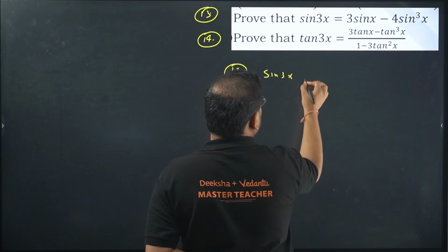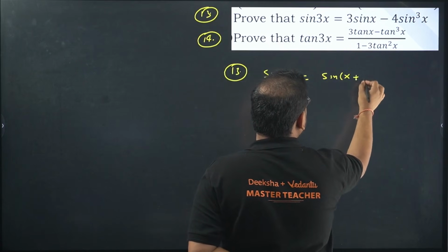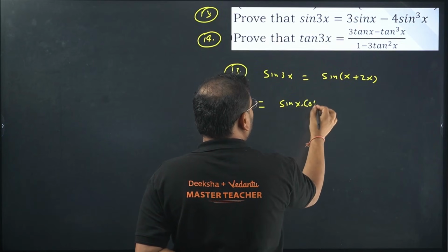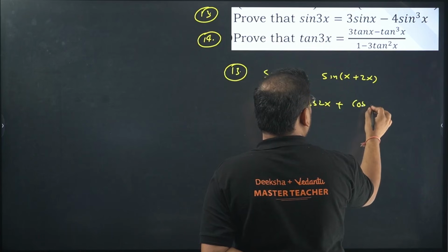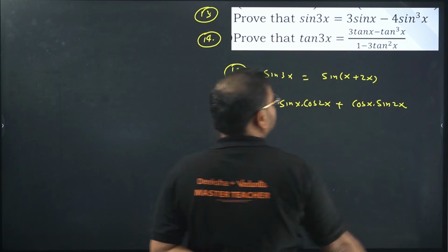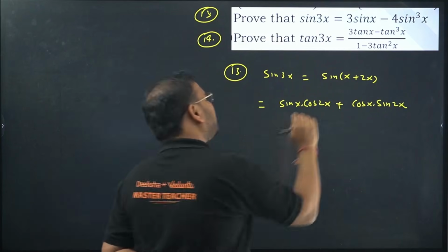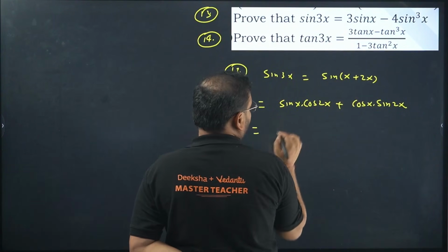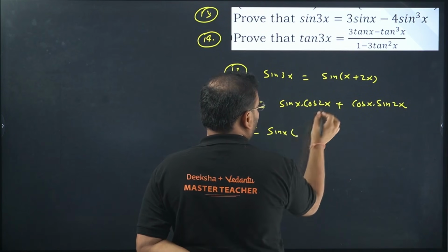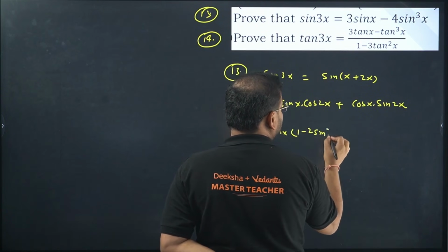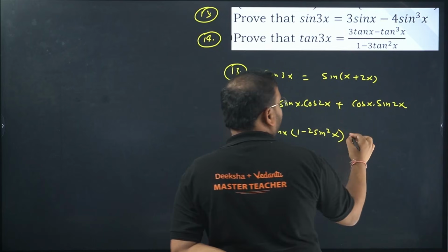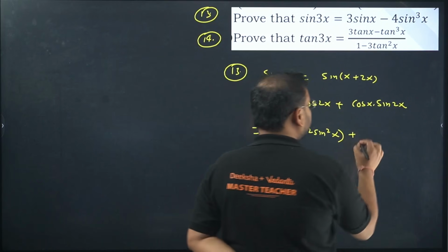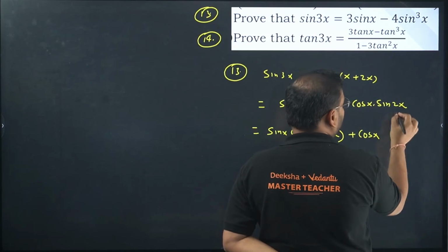Sine 3x. Write this as sine of x plus 2x: sine x cos 2x plus cos x sine 2x. One thing is very clear: on the RHS they are asking only sine. So convert all the cos in terms of sine. Sine x, and cos 2x in terms of sine is 1 minus 2 sine square x. This one you don't convert, because if you convert right now it will become 1 minus sine square x in the root. So don't do that. Just keep cos x as it is and convert this sine 2x into sine,